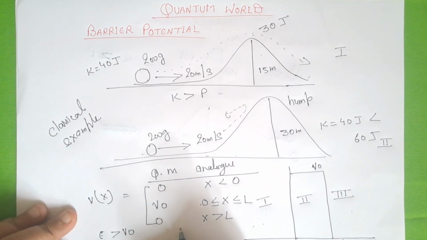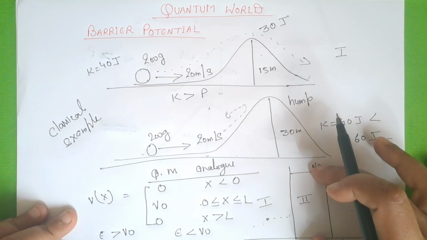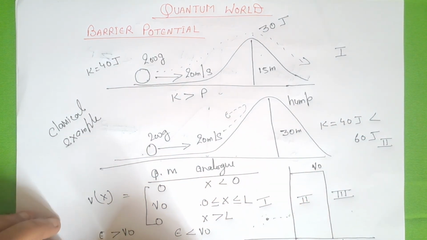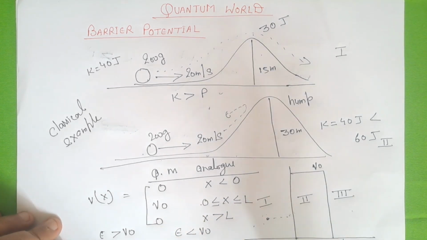And if E is smaller than V0, then the particle will not be able to climb the potential barrier and it will return. This is in the case of classical mechanics, but in case of quantum mechanics, different things can happen.